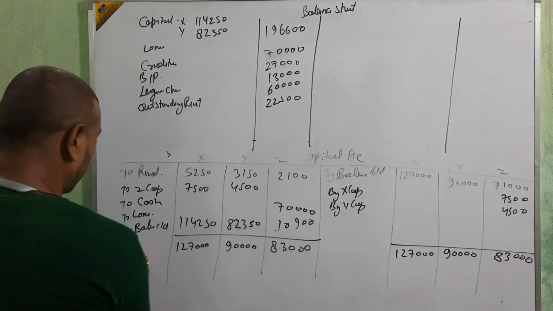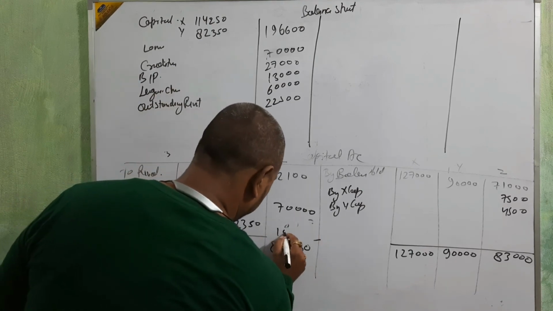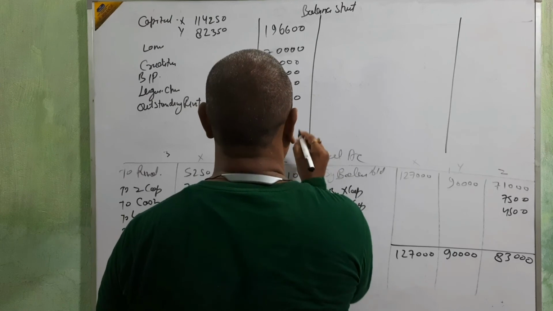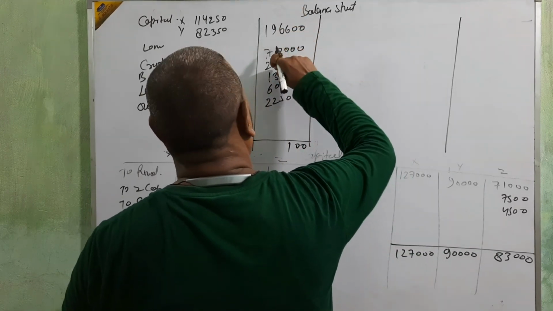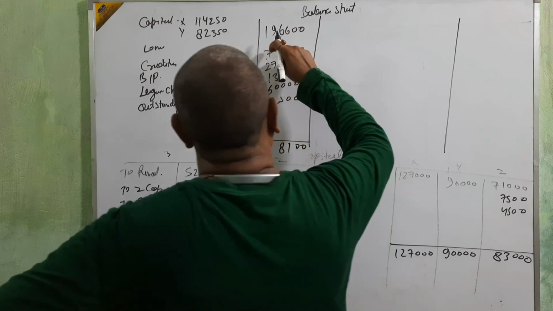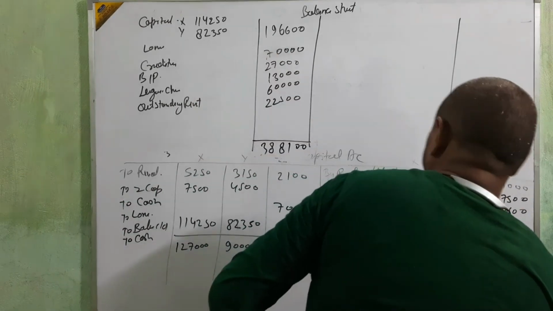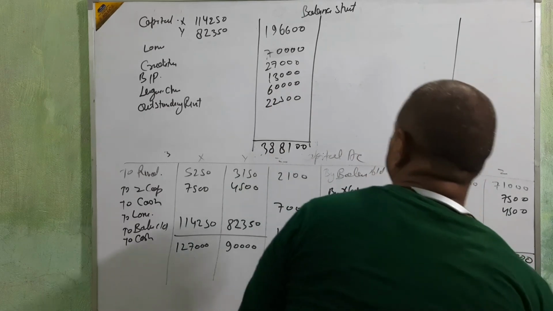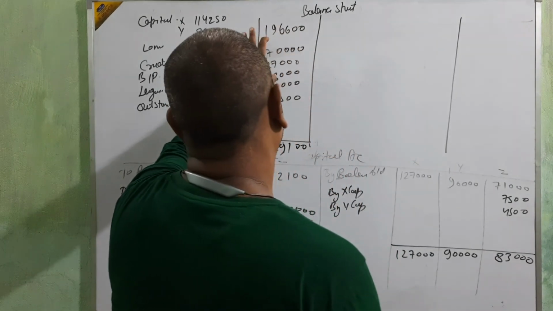This amount is being utilized as cash. Then 10,900 to cash. Okay, now the total comes to 38,910.